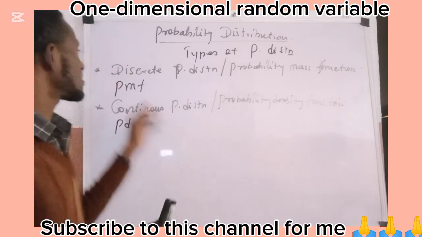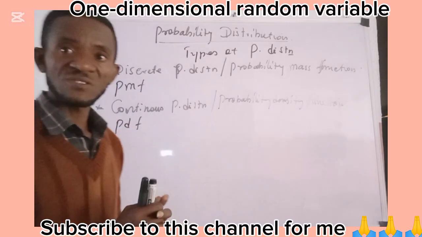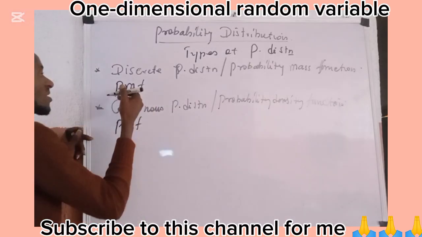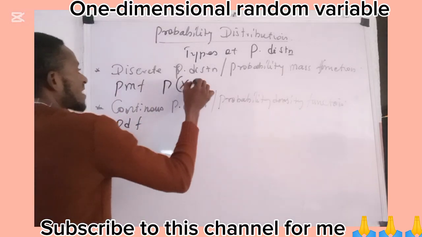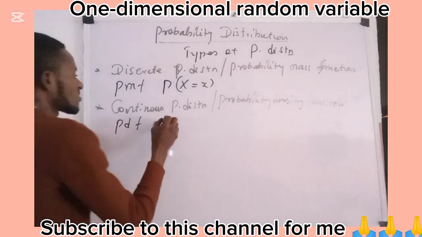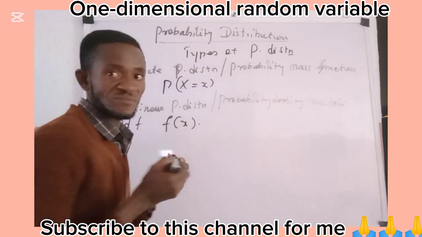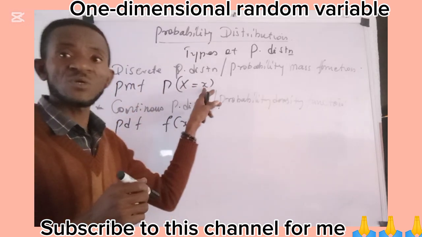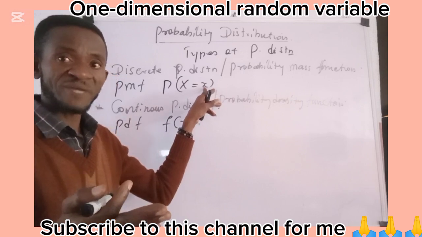In this discussion, our PMF will be written as P of capital X equals small x. For our probability density function, we are going to write F of X. So P of capital X equals small x is a probability function, the PMF, probability mass function.